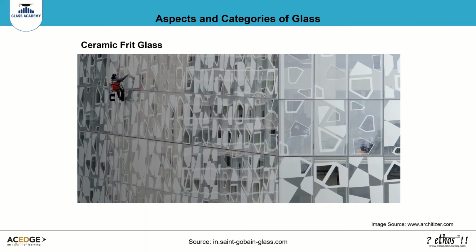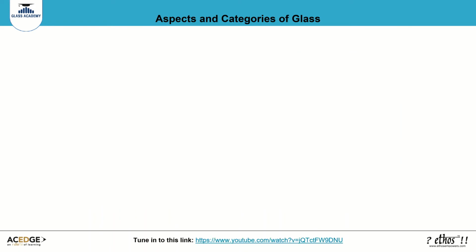Ceramic fritting is a process by which glass enamel is fused on the glass surface before it is tempered, through a fine mesh. Post-tempering, the glass enamel becomes a permanent coating which cannot be further damaged or removed by cleaning or scrubbing. When ceramic frit glass or silk screened glass is combined with clear, tinted, low E or reflective glass, it can control light transmittance and reduce solar heat gain while enhancing aesthetic and performance characteristics. A heat-strengthened ceramic frit glass comes in a number of colors and is resistant to scratches, chipping, and peeling.